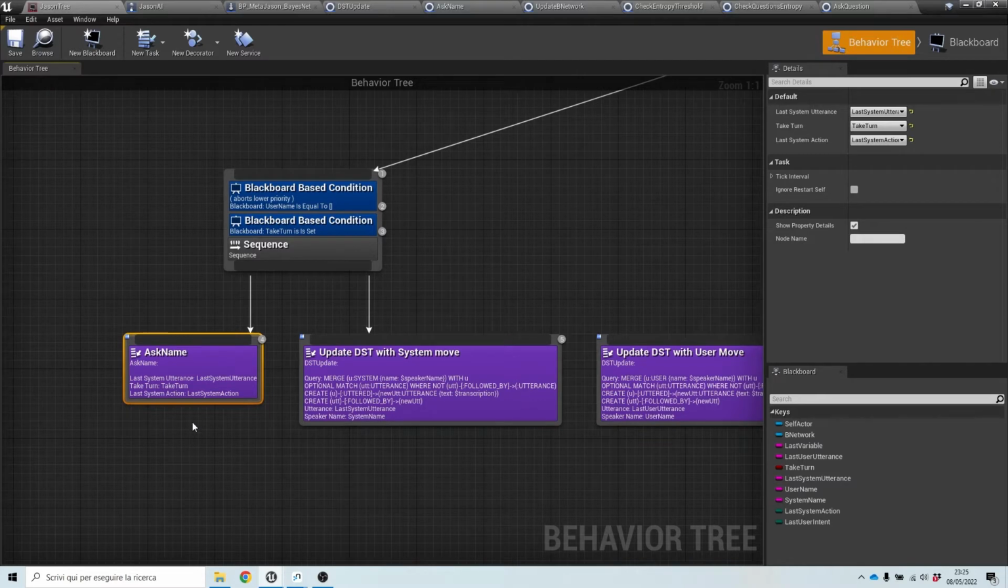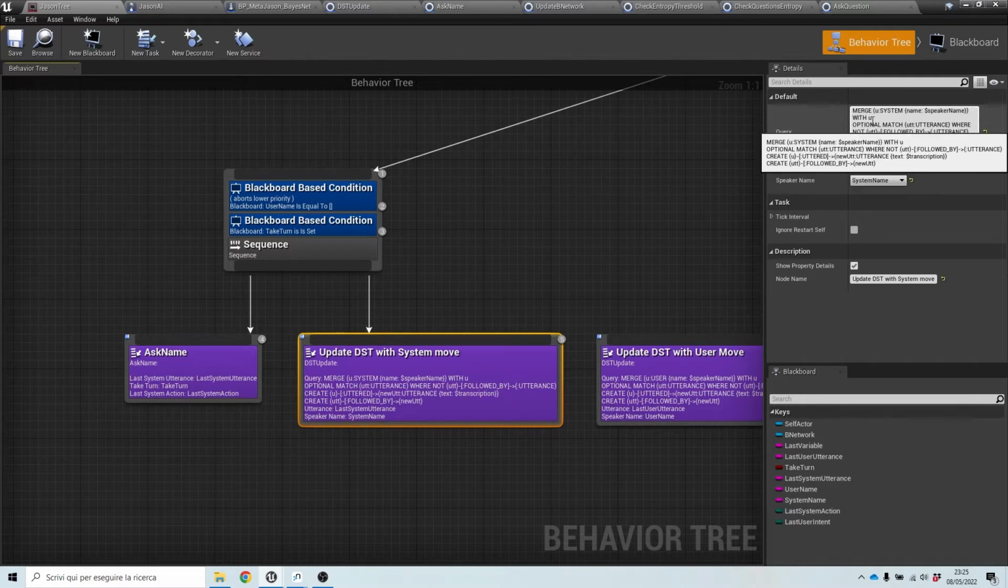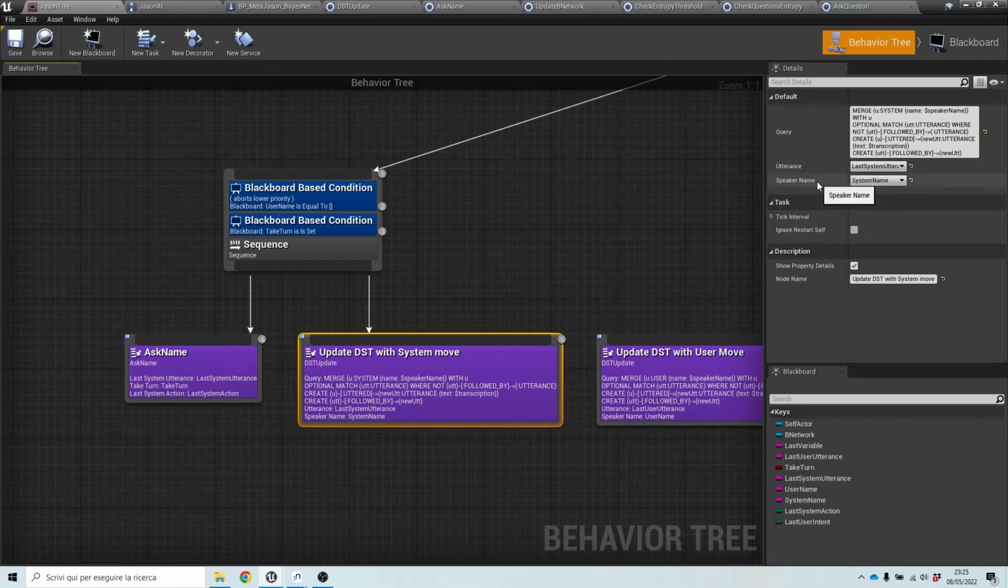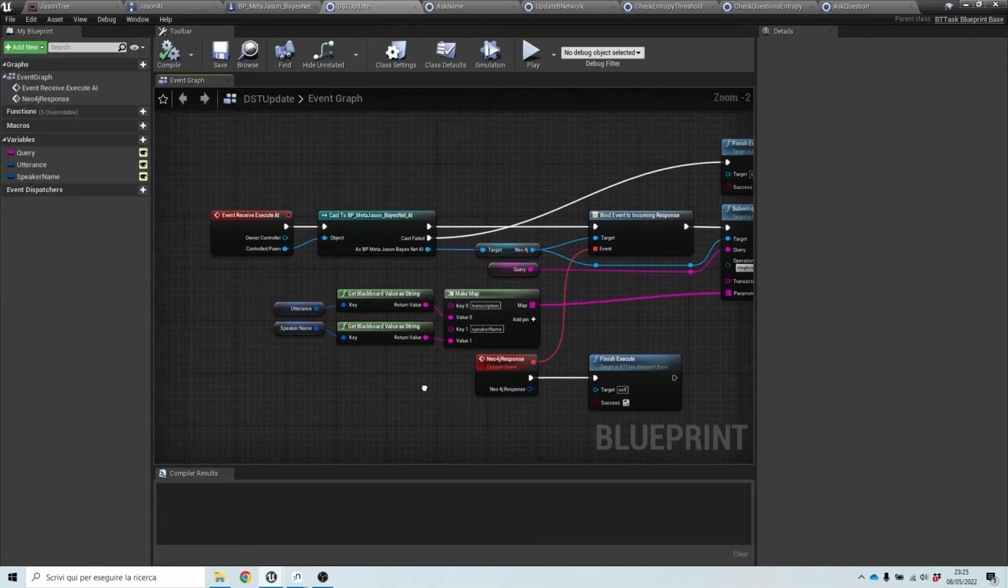If the task succeeds, then this other task is run, and this task is designed to take a Cypher query as an input, the utterance that was just said, and who said it. So let's jump inside this task.